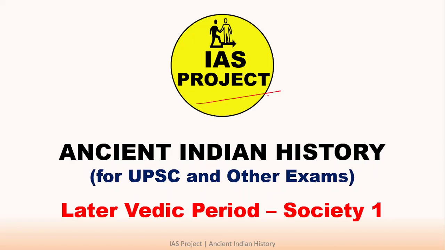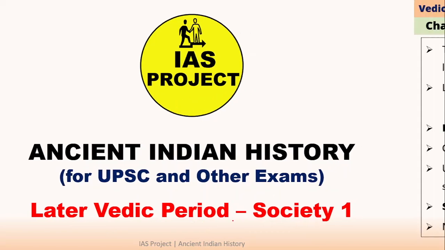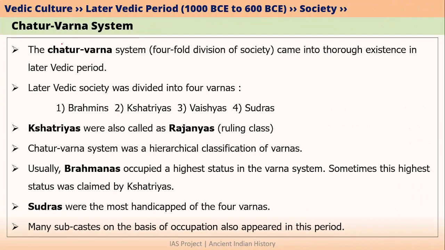Welcome to IAS project. In this video, let's talk about society during the later Vedic period. The most important aspect of later Vedic society was the Chatur Varna system. The Chatur Varna system can also be called the fourfold division of society. It simply means that the later Vedic society was divided into four Varnas. They are nothing but Brahmins, Kshatriyas, Vaishyas and Shudras.